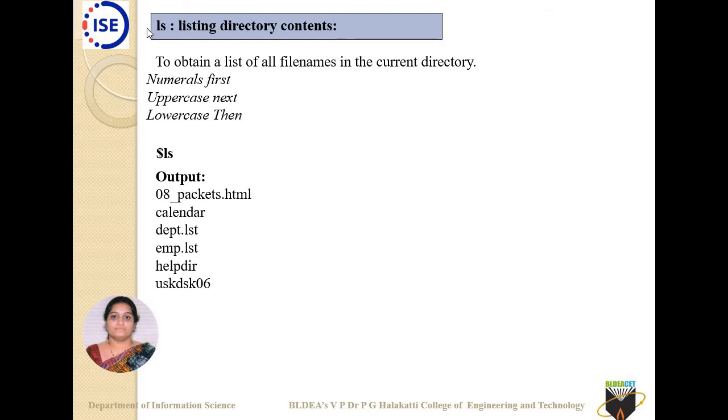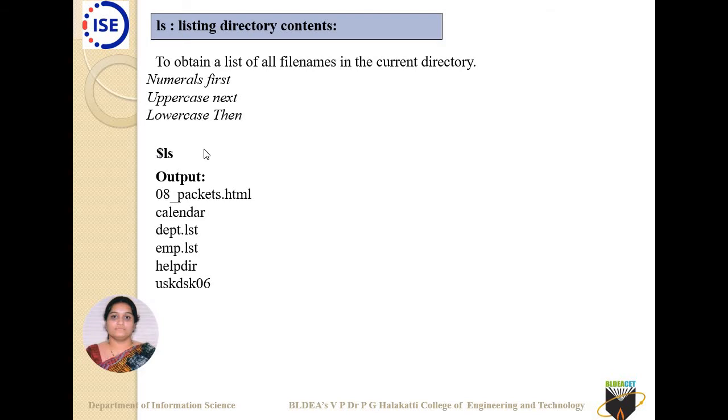Okay, so how will your ls be doing it? ls gives priority first to numerals, then to uppercase, then to lowercase file names. Numerals will be listed first: any file name which starts with numerals will be listed first, then uppercase file names, then lowercase file names.